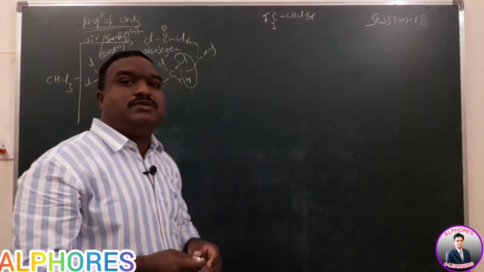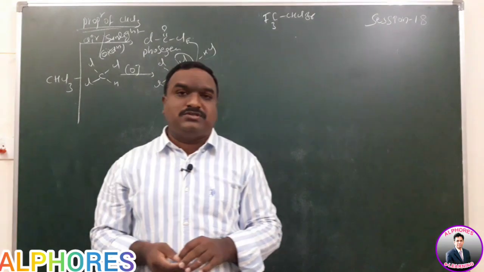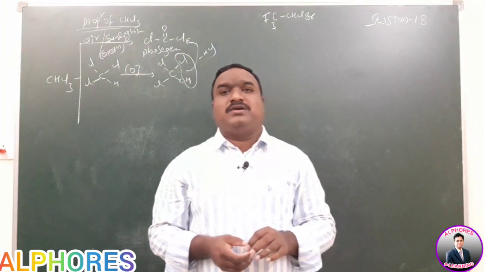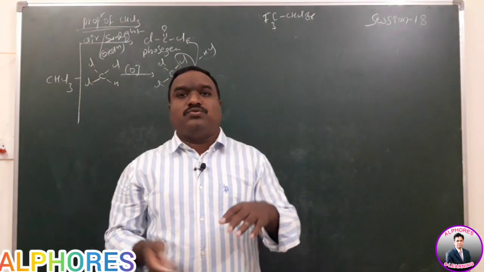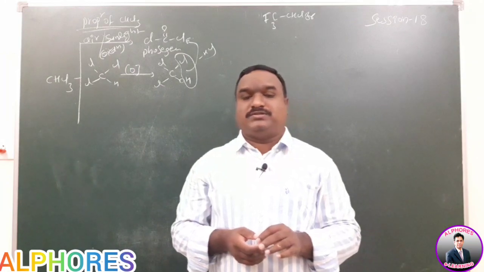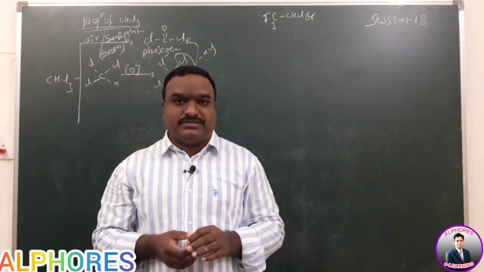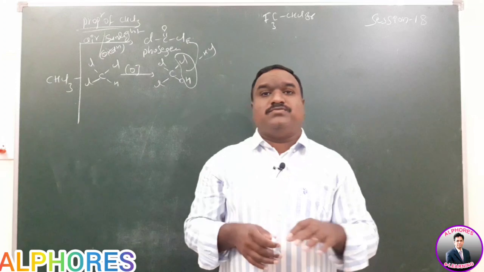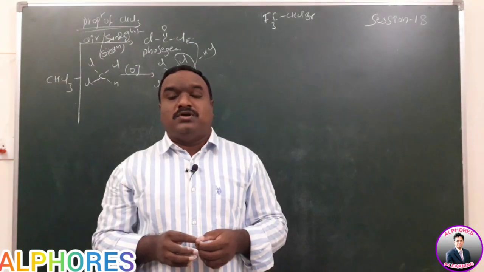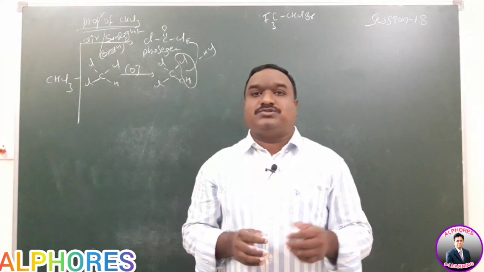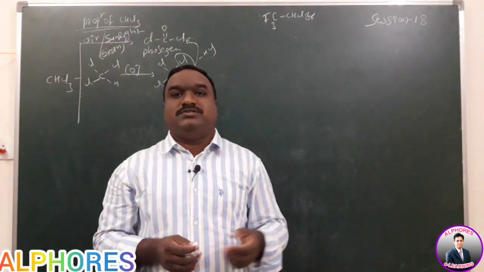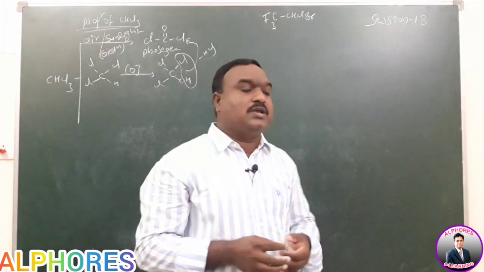Then how do we prevent the formation of phosgene gas? The chloroform must be stored in colored bottles, like brown, or you have to cover it with silver foil like this. Brown colored bottles, and you have to fill the bottle totally without any gap. Then only can we prevent it. If you add 1% ethyl alcohol also, no problem. It does not produce oxygen gas.